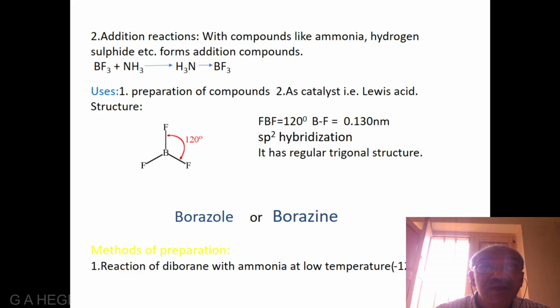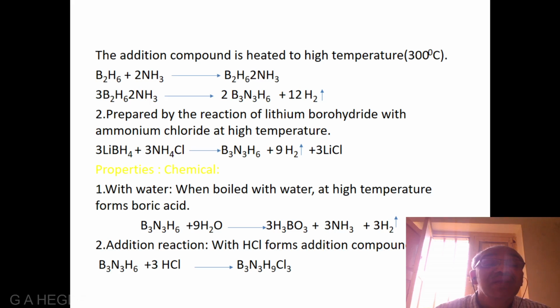about minus 120 degrees Celsius. The addition compound is heated to high temperature around 300 degrees Celsius.